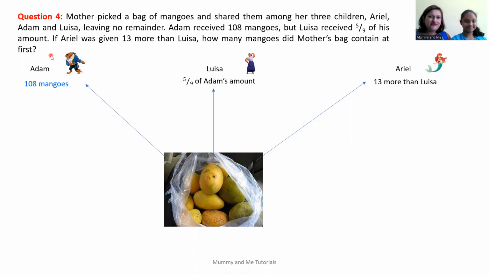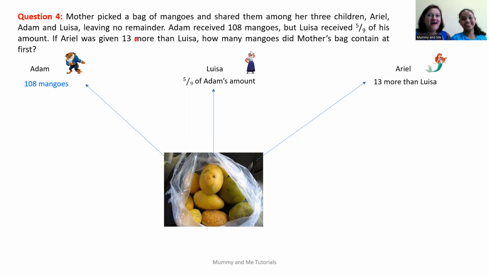Okay, so who's Adam though? Well, actually, Adam is the beast's name from Beauty and the Beast. Really? I did not know that. And this mummy had 3 children, Ariel, Adam, and Louisa. Yes. So one child was a mermaid, and the other one was blessed with superhuman strength. Super strength. And the other one was a beast. Well, he turned into a beast eventually. Okay. He's a prince.